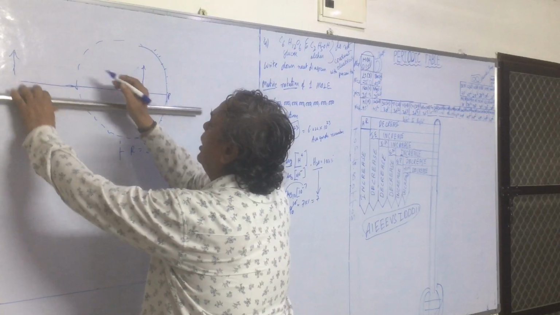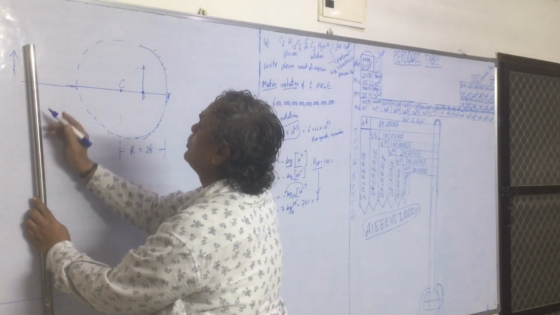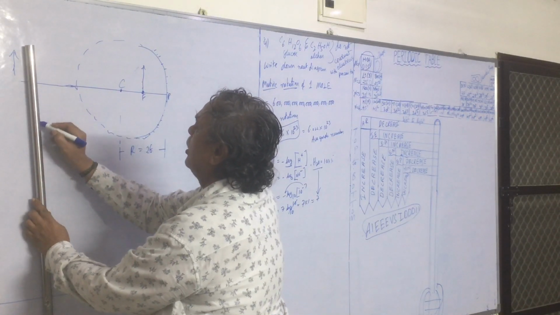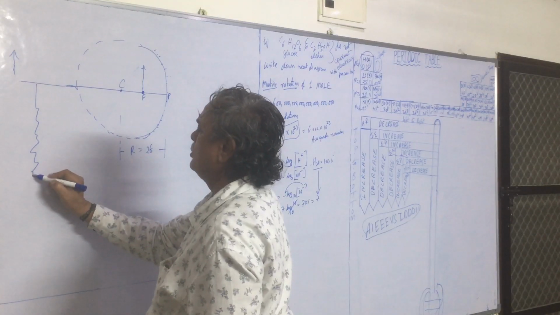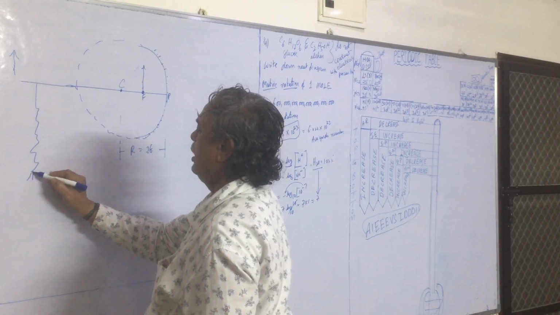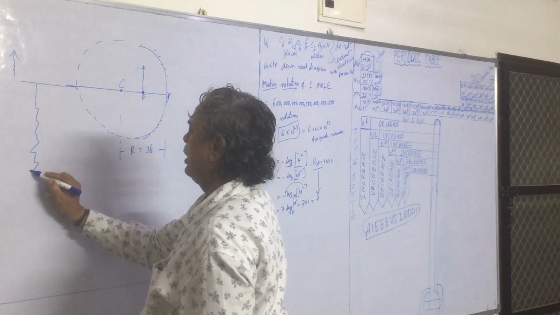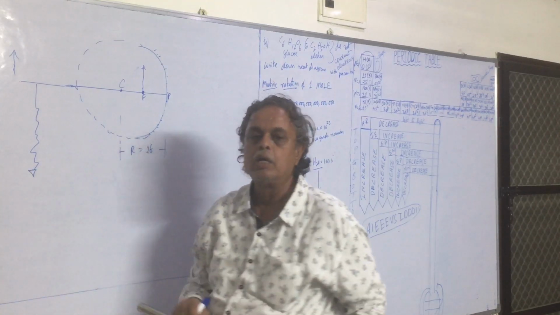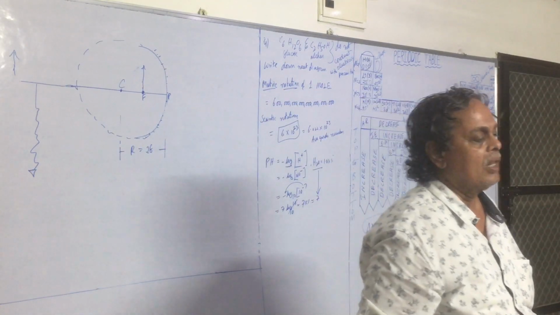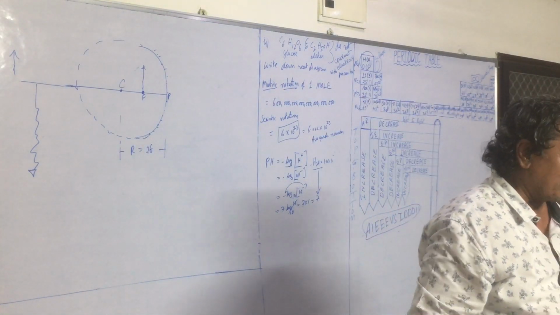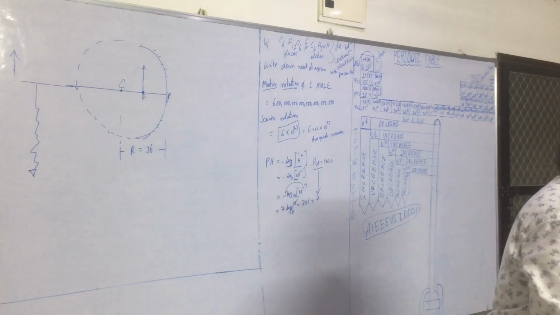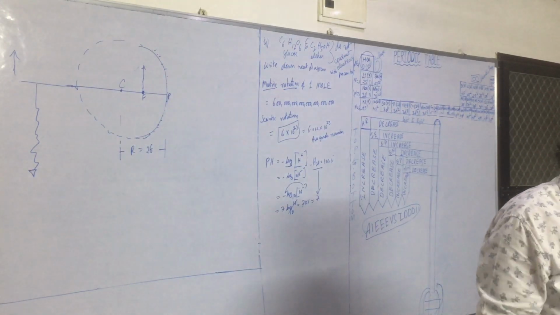Whether it is real or virtual, tell me. What is the nature of the image? Real and inverted.